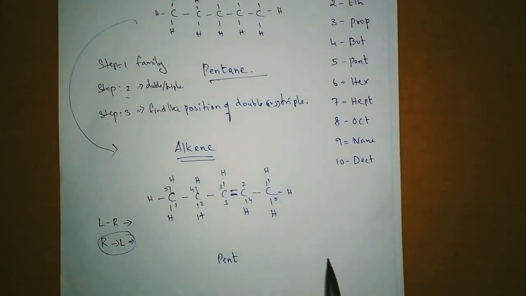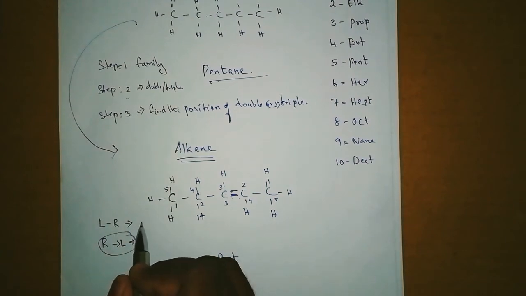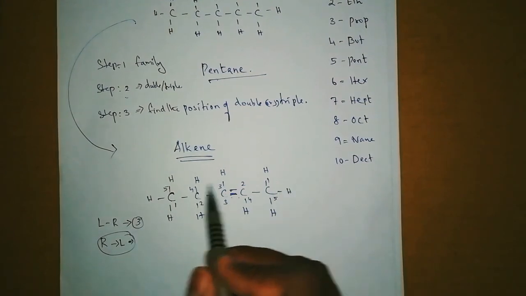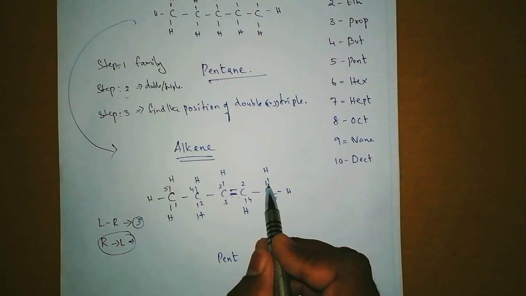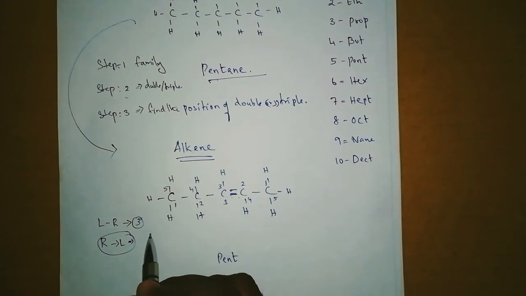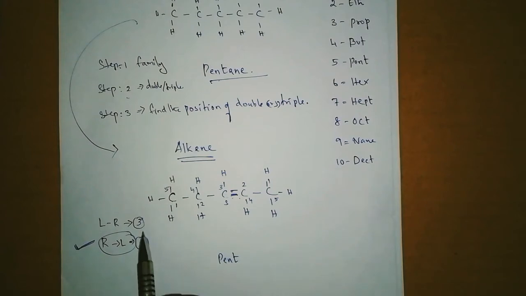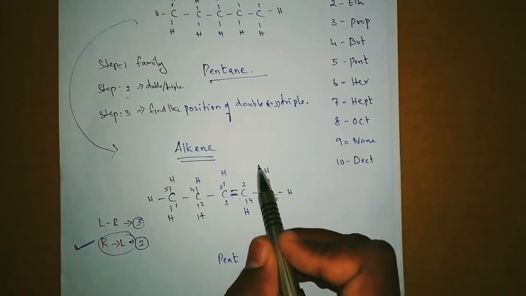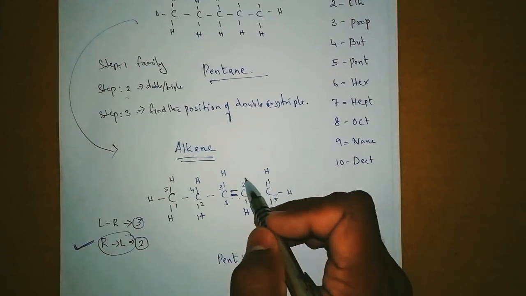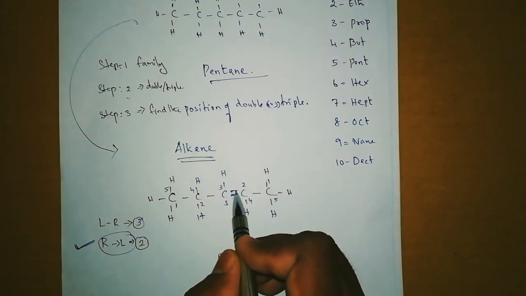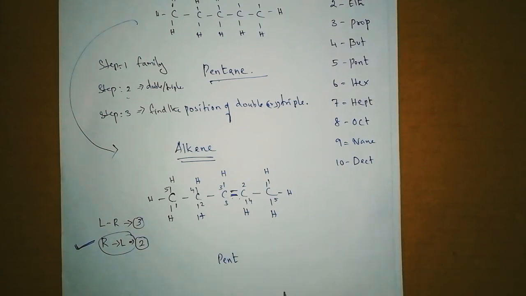Now if I count from left to right, where is the double bond present? It is in the third position. If I count from right to left, where is the double bond present? Count it. 1 is here, 2 is here. So it is present in the second position. So you should take the least value. Which is the least value, 3 or 2? 2 is the least value, right? So you have to take the least value. So where is the double bond? Find the position. It is in the second position, right? So we can write pent 2 ene.